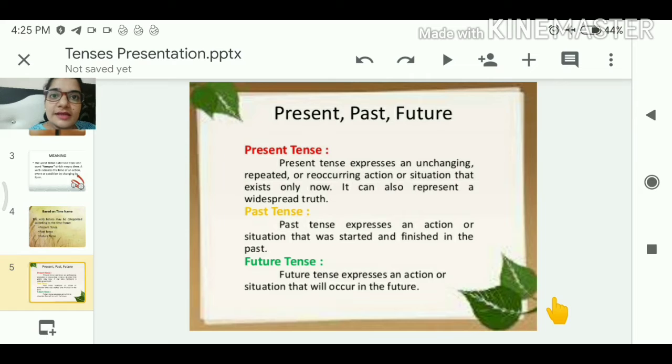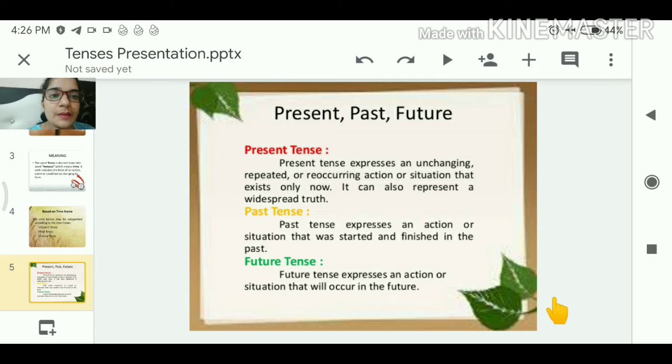Okay, second thing, the universal truth. Like, the sun rises in the east. So here we use rises. This is in the present tense, and it happens in the daily routine. It is the universal truth. Earth revolves around the sun. This is also a universal truth. There also we use the present tense.